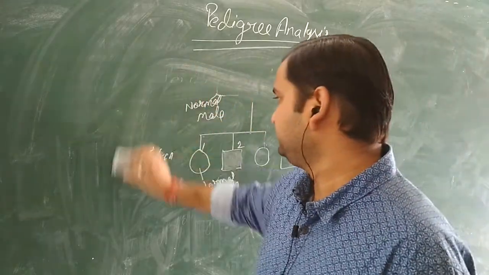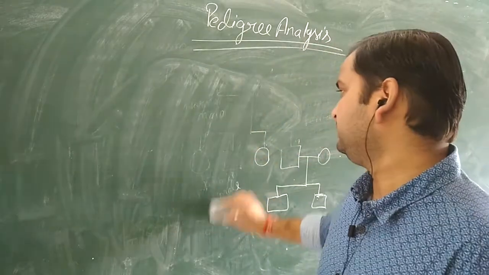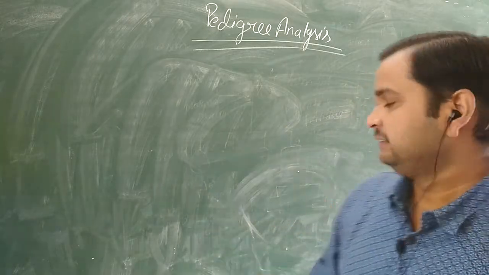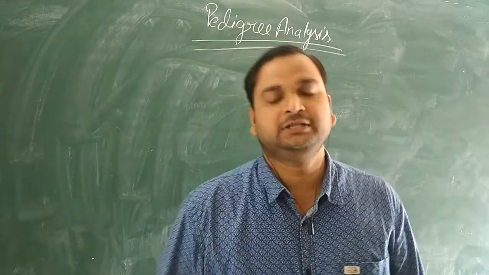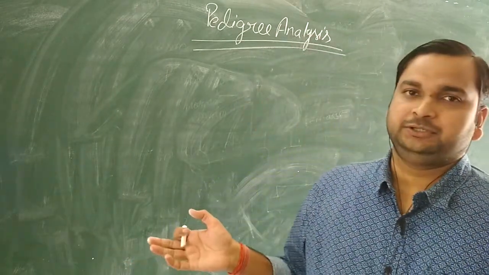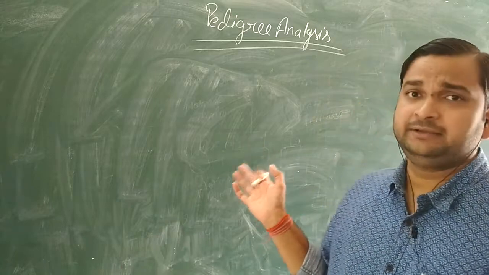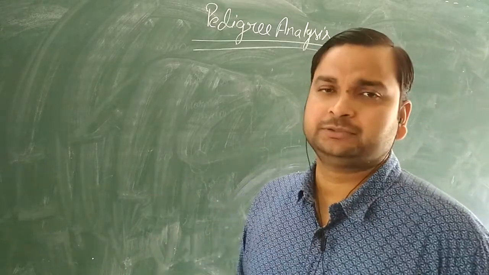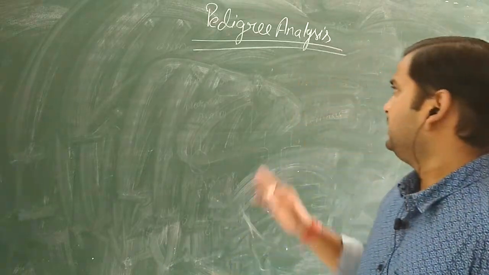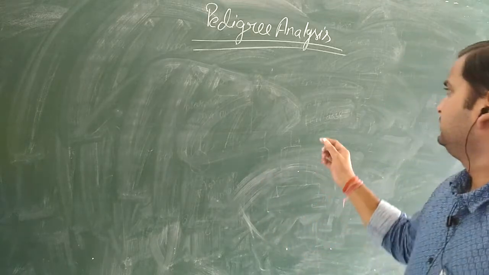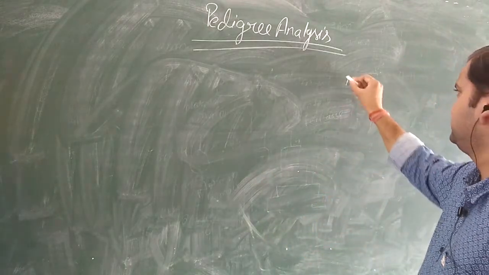But the most important thing is how we can come to know the disorder. By seeing the pedigree, how can we analyze which disorder is present in the family? Because we are studying the disorders only. So by seeing the pedigree, we have to find out the disorder. How to find the disorder, that we will understand. But first, I will discuss the disorders.